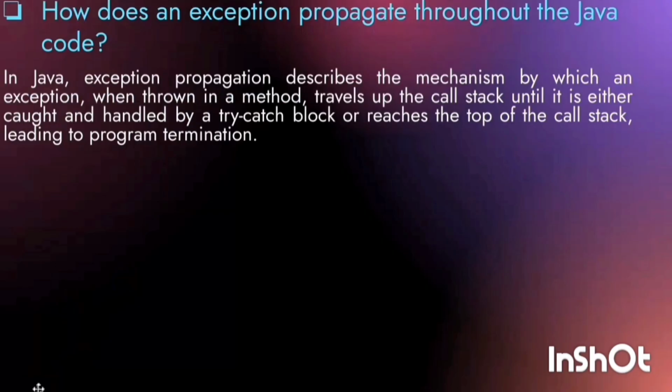How does an exception propagate through the Java code? In Java, exception propagation describes the mechanism by which an exception, when thrown in a method, travels up the call stack until it is either caught and handled by a try-catch block or reaches the top of the call stack, leading to program termination.